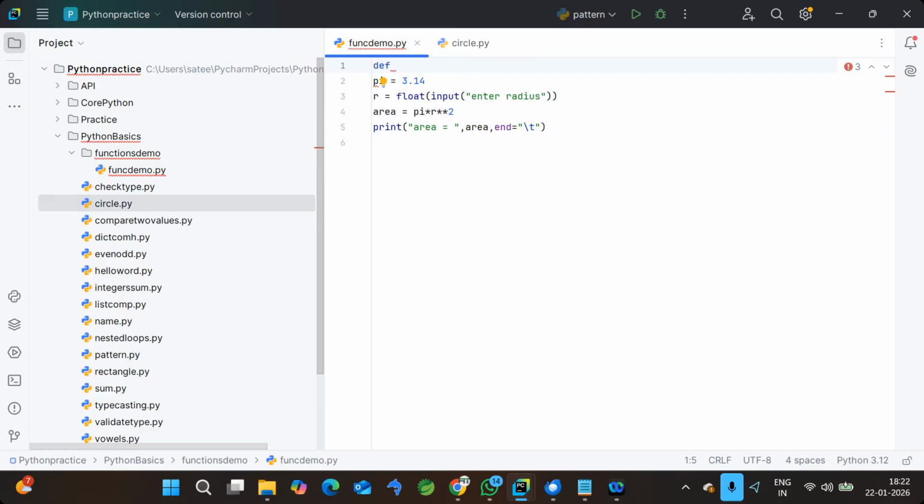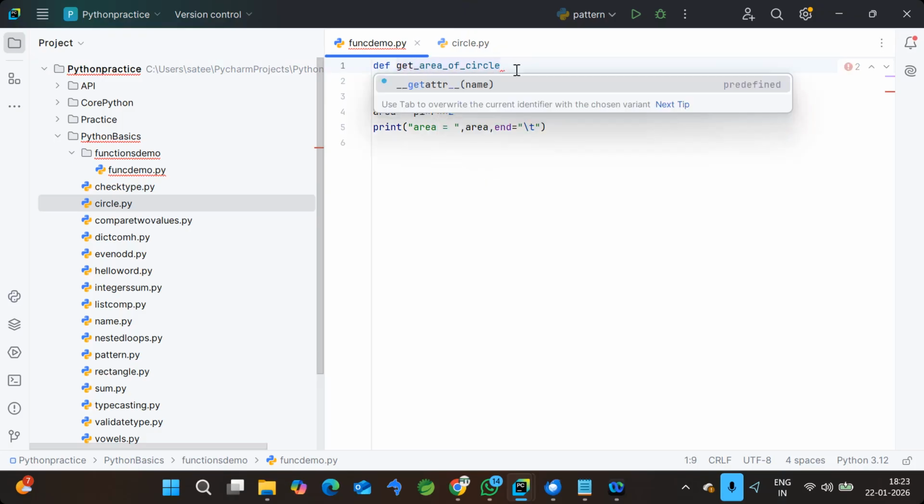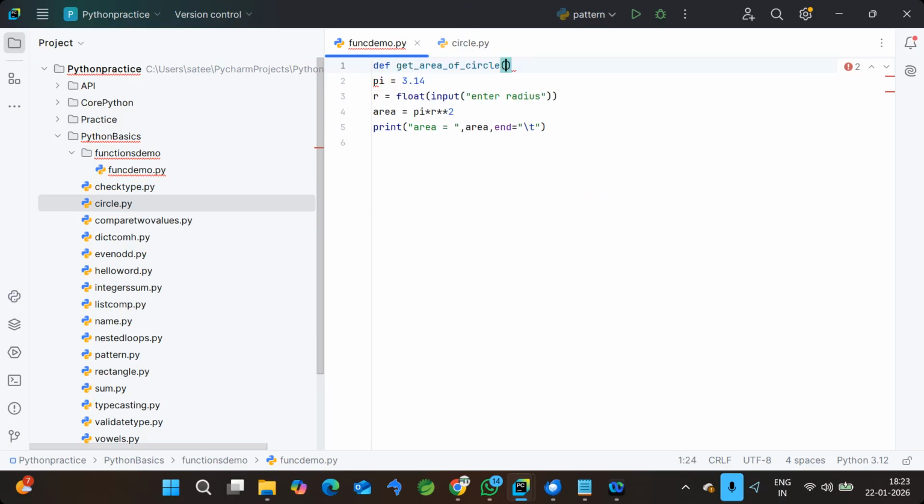So def is followed by the function name. What is the task we are doing here? Area of the circle, so we name it the same. Function names should always be the action you are performing, so that by the name of the function you can understand what it does internally. Here we are finding the area of the circle, so the name should be an action, not a noun, like get area of circle or find area of circle.